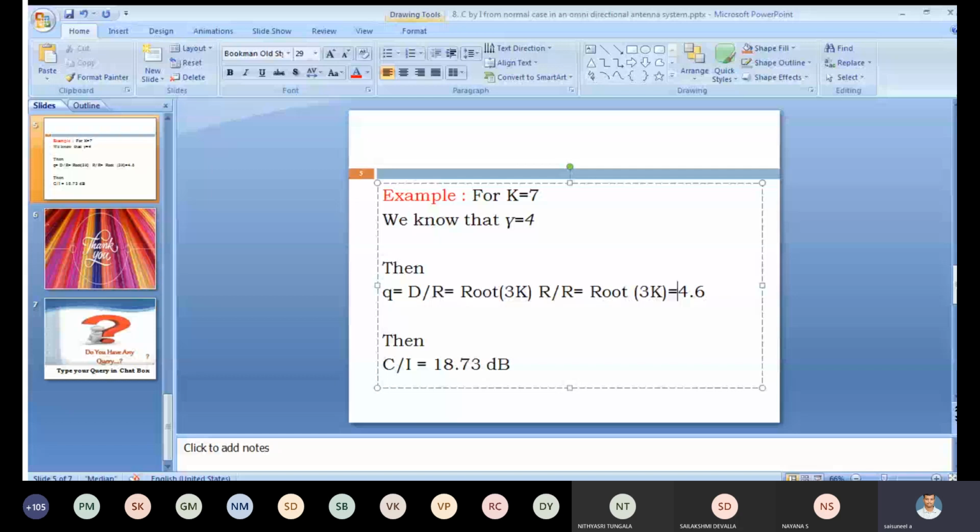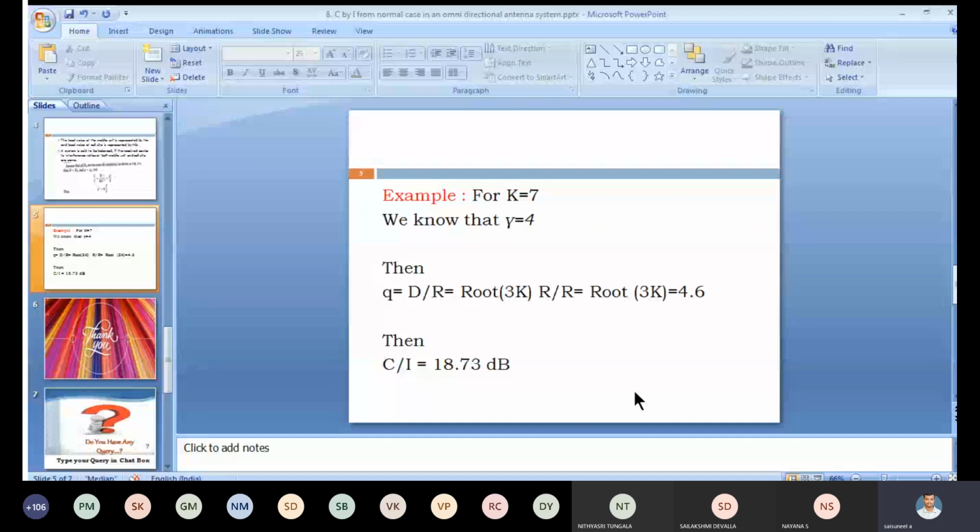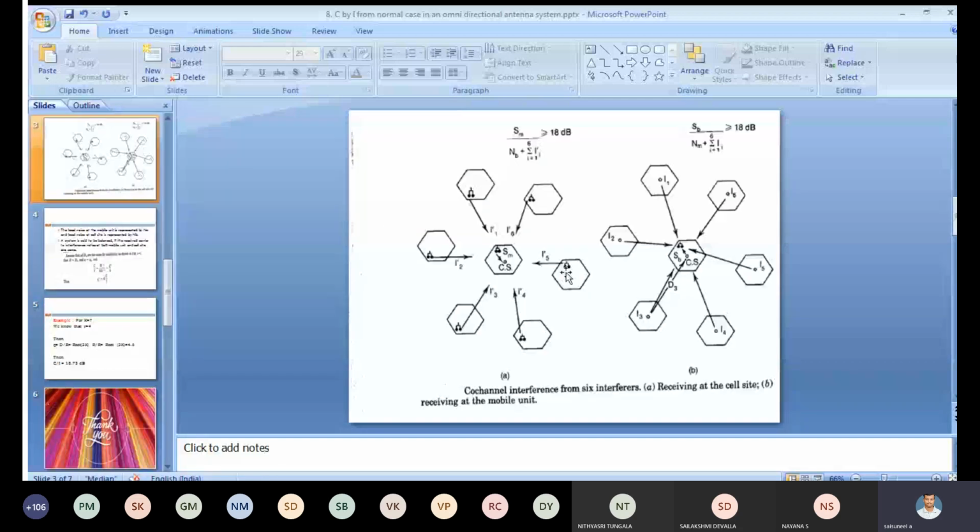See this figure. C by I equals Q power gamma by 6. Here Q equals 4.6, which we already know, and gamma is 4, divided by 6. Automatically we get 18.73 dB. This is the method to calculate the C by I ratio for an omnidirectional antenna system. An omnidirectional antenna system radiates power equally in all directions. Here we consider the distances between co-channel cells to be the same, assuming D is the frequency reuse distance. Based on this, we get the final C by I equal to 18.73 dB.